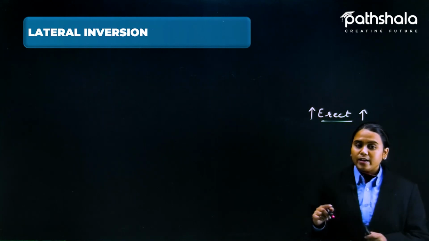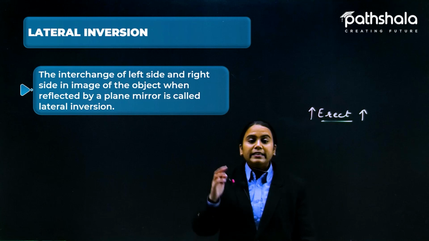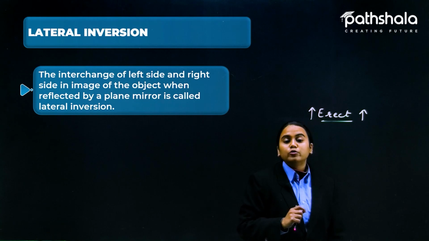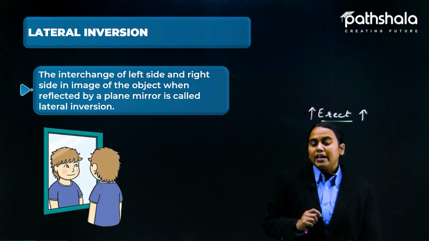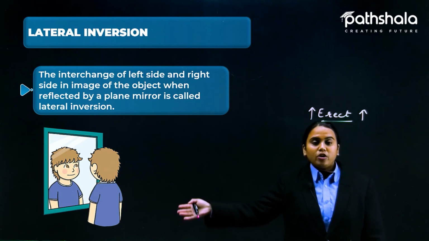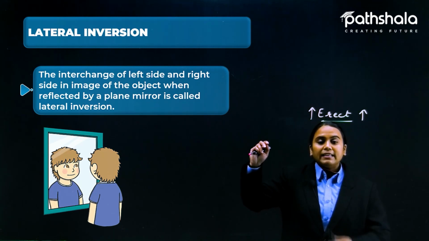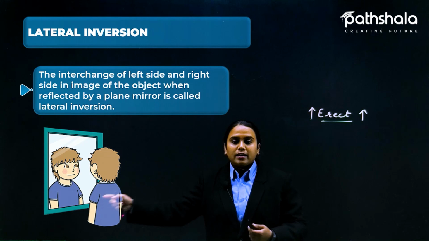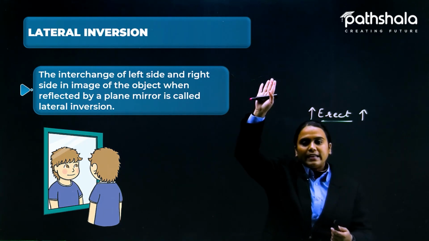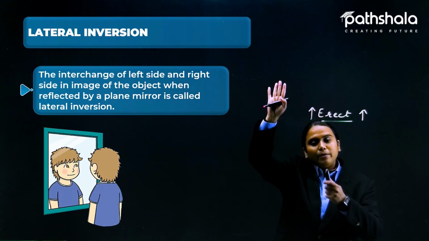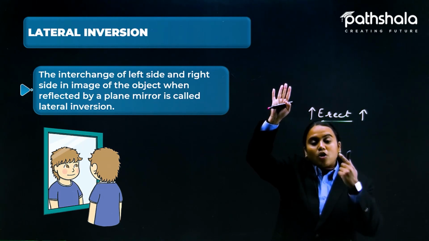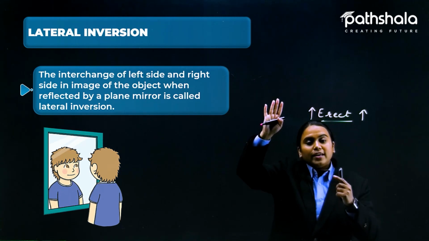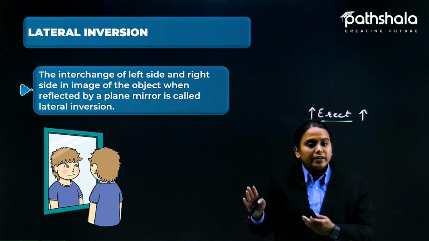Students, laterally inverted is a different thing. It is the interchange of the left side to the right side and the right side to the left side. You have always observed this: if you are looking at yourself in a plane mirror and you raise your left arm, you will see that the image is raising its right arm.